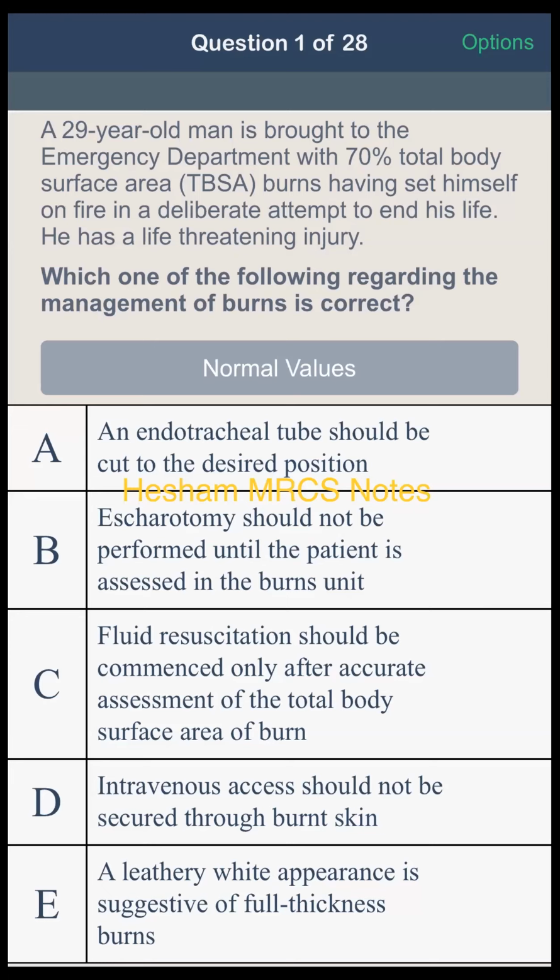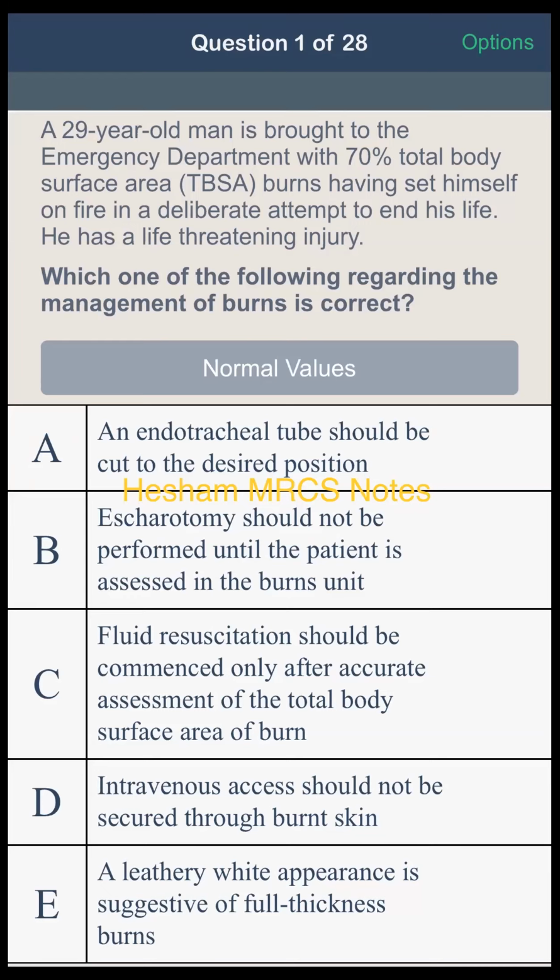A 29 years old man is brought to the emergency department with 70% total body surface area burned, having set himself on fire in a deliberate attempt to end his life. He has life-threatening injury. Which of the following regarding the management of burn is correct? A. Endotracheal tubes should be cut to the desired position. B. Sclerotomy should not be performed until the patient is assessed in the burn unit. C. Fluid resuscitation should be commenced only after the accurate assessment of total body surface area of the burn. D. IV access should not be secured through the burned skin. E. A leathery white appearance is suggestive of full thickness burn.